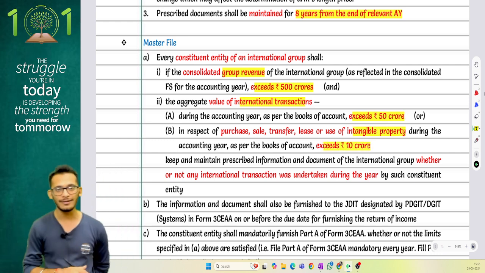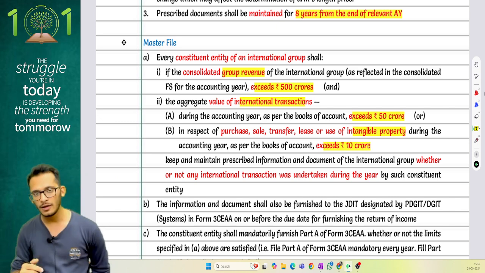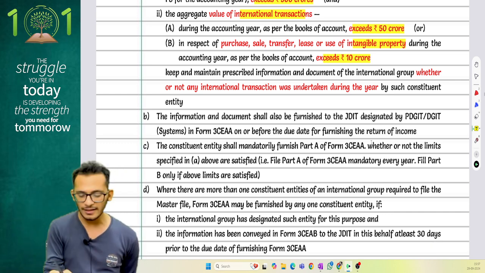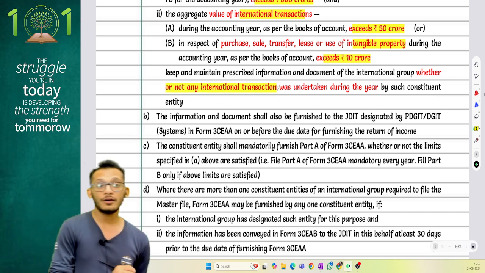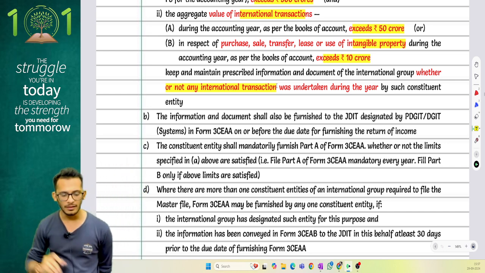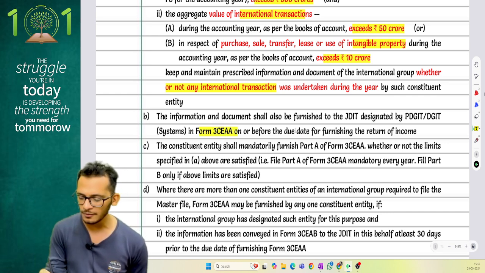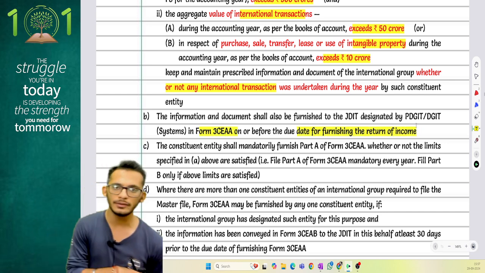International transaction exceeds 10 crores. In that case, you will have to maintain something called a master file, whether or not there is any international transaction happening in the current year. This information has to be given to the JDIT in form number 3CAA on or before the due date of return filing.